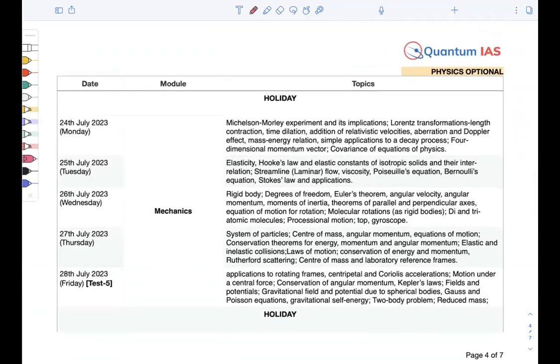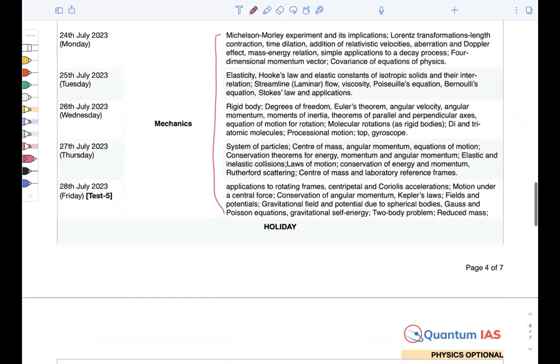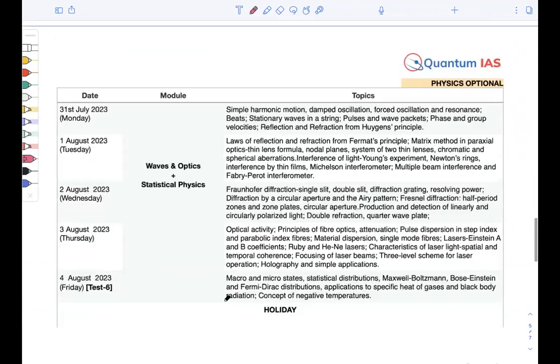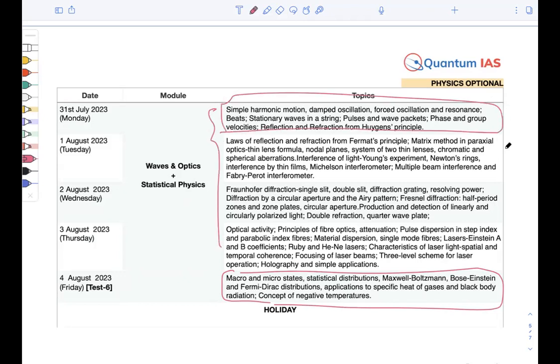Okay, next from this we have the mechanics section. So again, I have to devote 5 classes to mechanics. This is a huge syllabus. In the second, we have given 1 class for statistical physics here, right? And in 4 classes, we will be completing waves and optics. In 1 class, we are covering waves. So 3 classes are more than sufficient for covering the optics portion: interference, diffraction, polarization. Mainly these things we have to study, right?